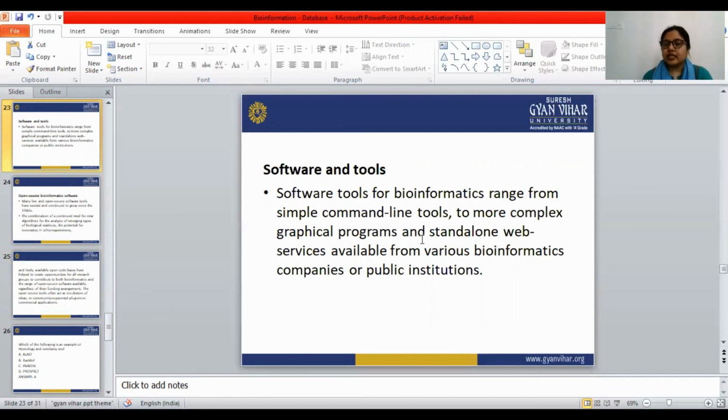Standalone web services are also available from various bioinformatics companies or public institutions.